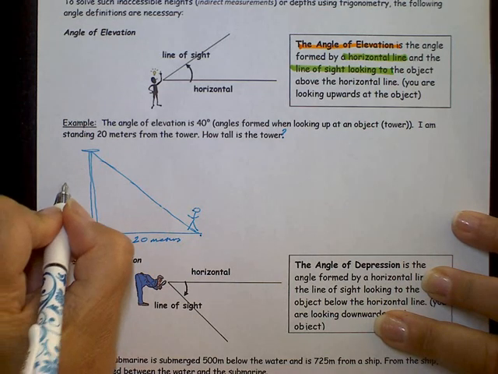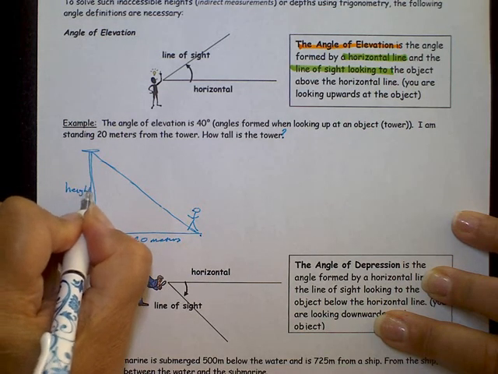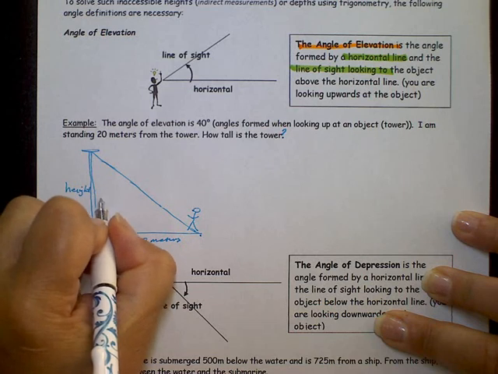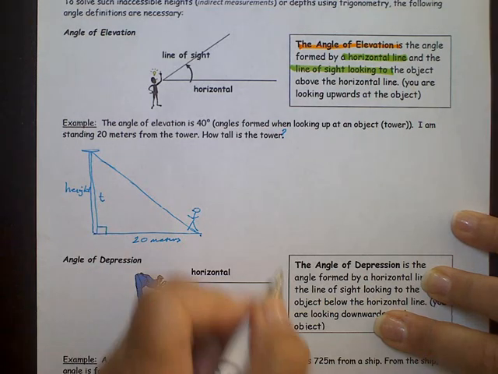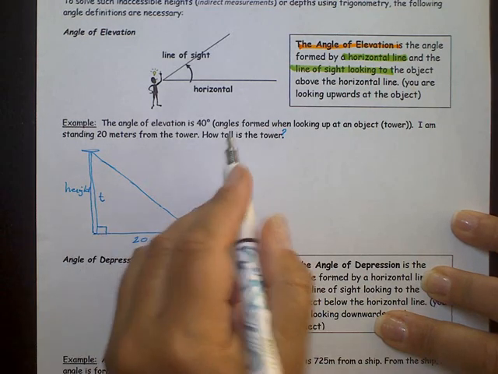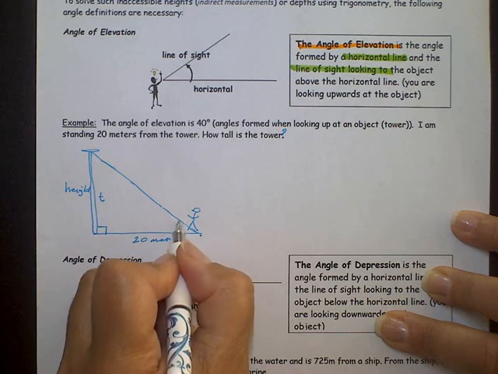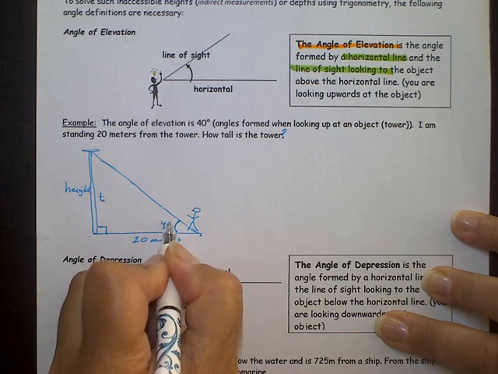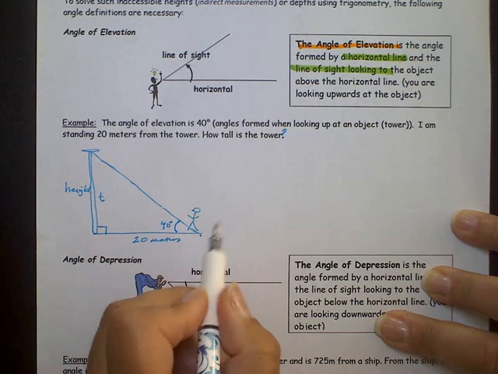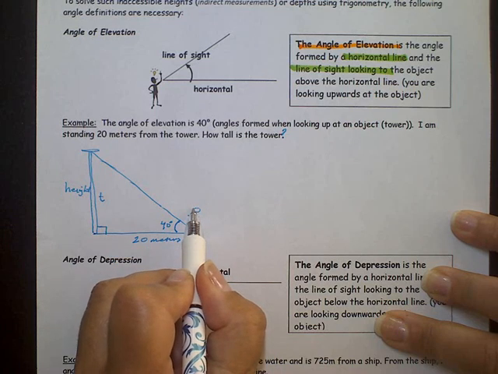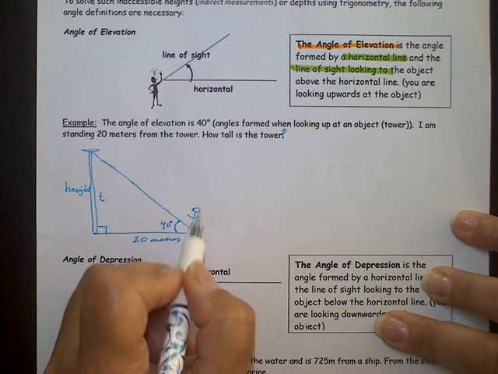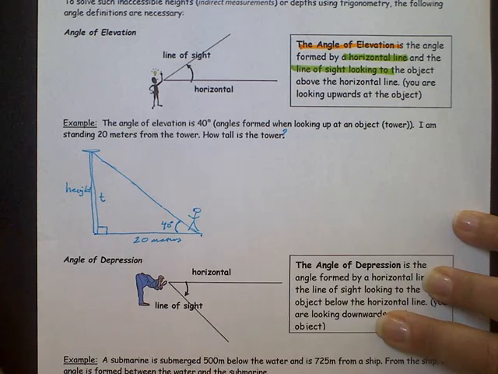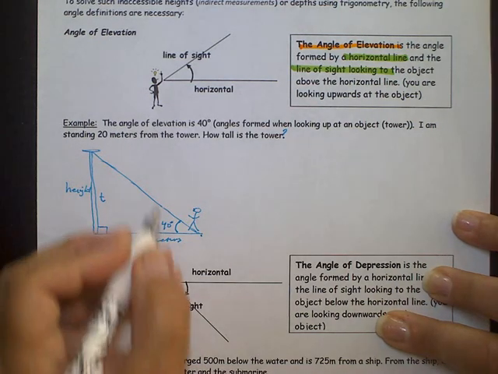The height of the tower is what we're looking for. So I'm going to call that T to represent the height of my tower. And it tells me the angle of elevation, that angle is 40 degrees. Again, I know this isn't exact because my line of sight would be up here, and then I'd have to add on my height. So let's just go with this simple one here.